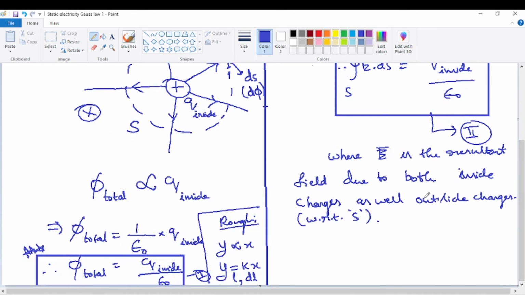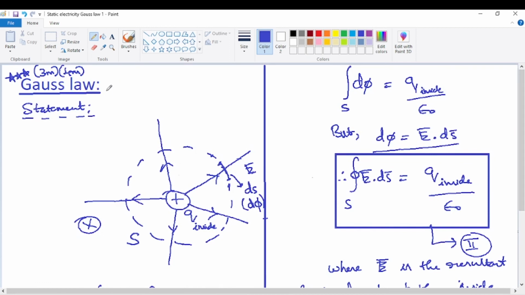Now, what about the running notes? In the running notes, just a statement of the Gauss law should be written here. Now, just see the statement of the Gauss law. Now, quickly complete the running notes. Diagram also, I'm just making it as simple as possible. I'm doing all the extra things outside the charge. So, if any doubt comes, this diagram is the real scientific diagram, which is a very simple line diagram.